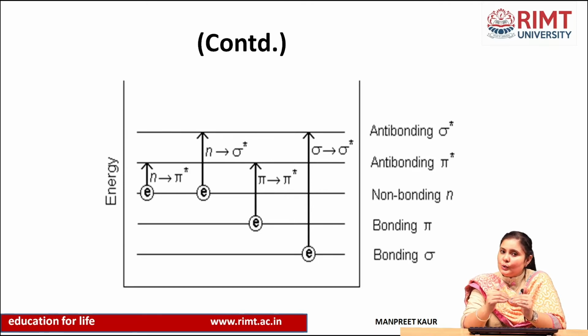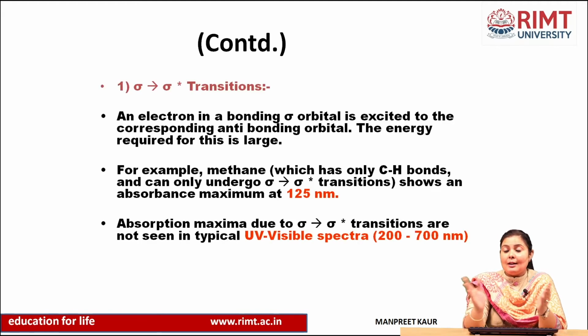Then n to sigma star is also a possible transition. Then pi to pi star, and finally sigma to sigma star, which requires a very large amount of energy for excitation.